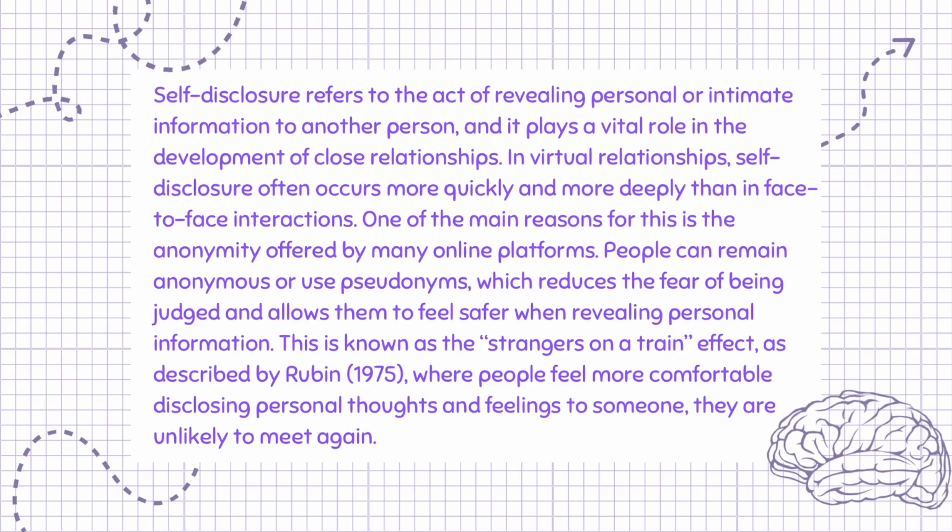People can remain anonymous or use pseudonyms, which reduces the fear of being judged and allows them to feel safer when revealing personal information. This is known as the strangers on a train effect, as described by Rubin, 1975, where people feel more comfortable disclosing personal thoughts and feelings to someone they are unlikely to meet again.